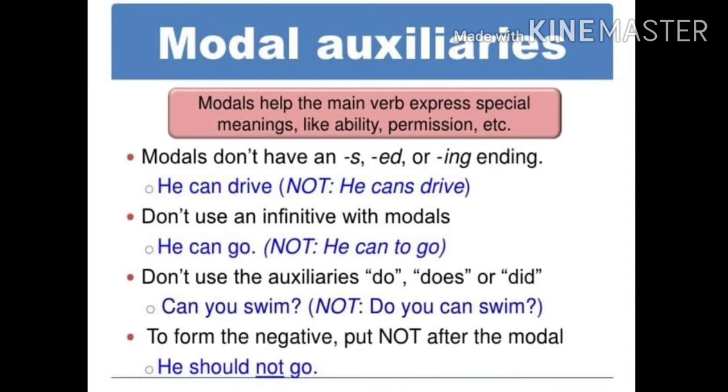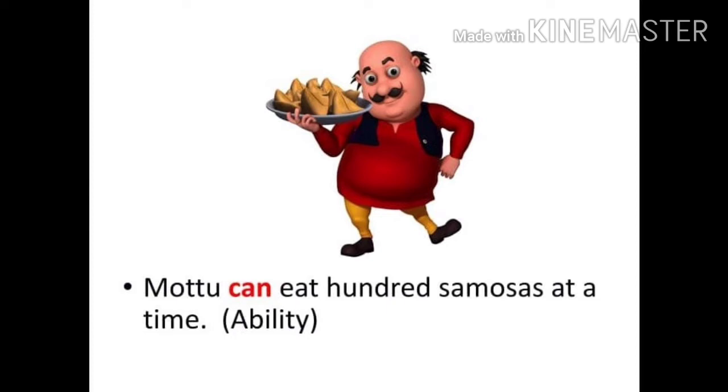And how to form negative? Just put not after the modal. If I say he should go, it is positive. If I say he should not go, it is negative. Remember, children, we saw that modal auxiliaries denote ability, possibility, permission, necessity, request, all these things, right?